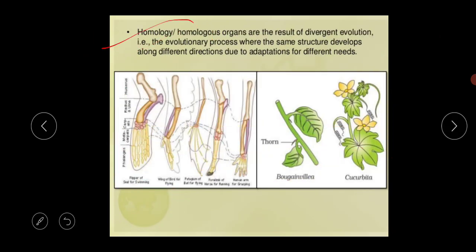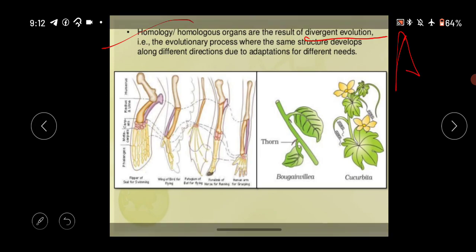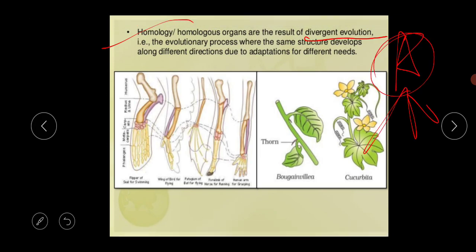These homologous organs are the result of divergent evolution. Okay, this is actually the divergent evolution. What is the meaning of it? The ancestors are the same, but different descendants are there. So this is the evolutionary process where the same structure develops along different directions due to the adaptation to different needs.